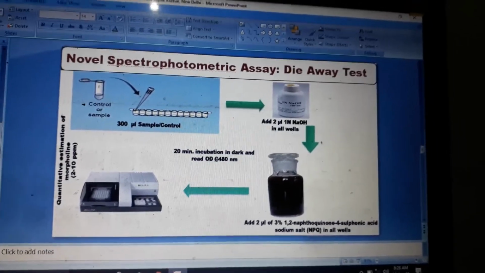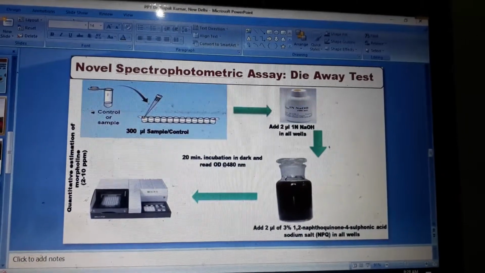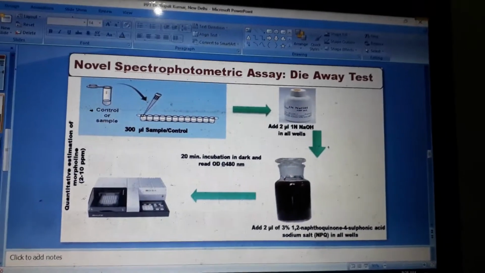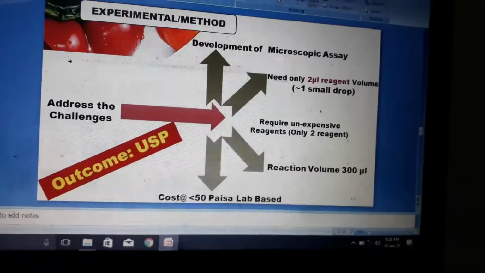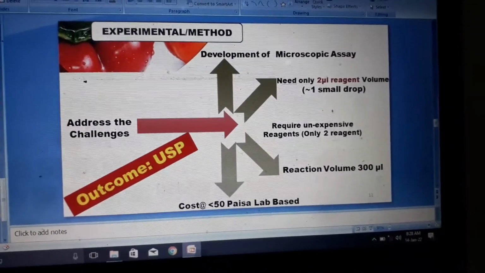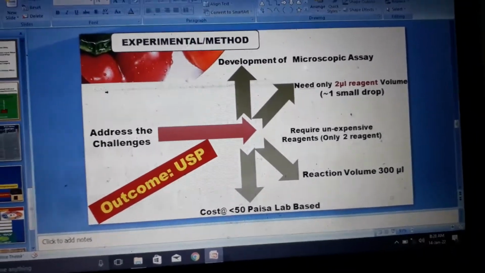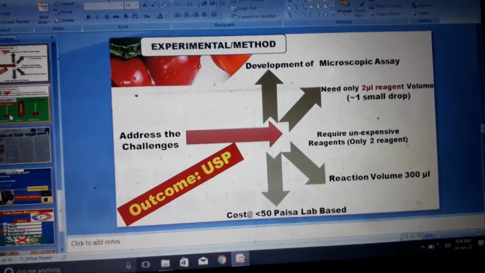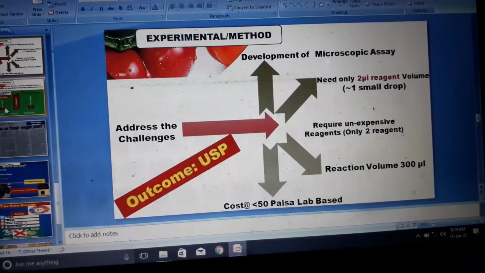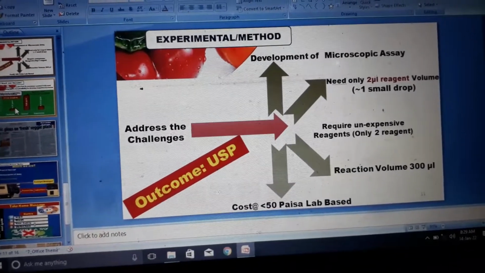This reaction is carried out at alkaline pH, so we add NaOH. The USP of the assay is that it requires only two reagents, and I need only 2 microliters of each reagent for the reaction.